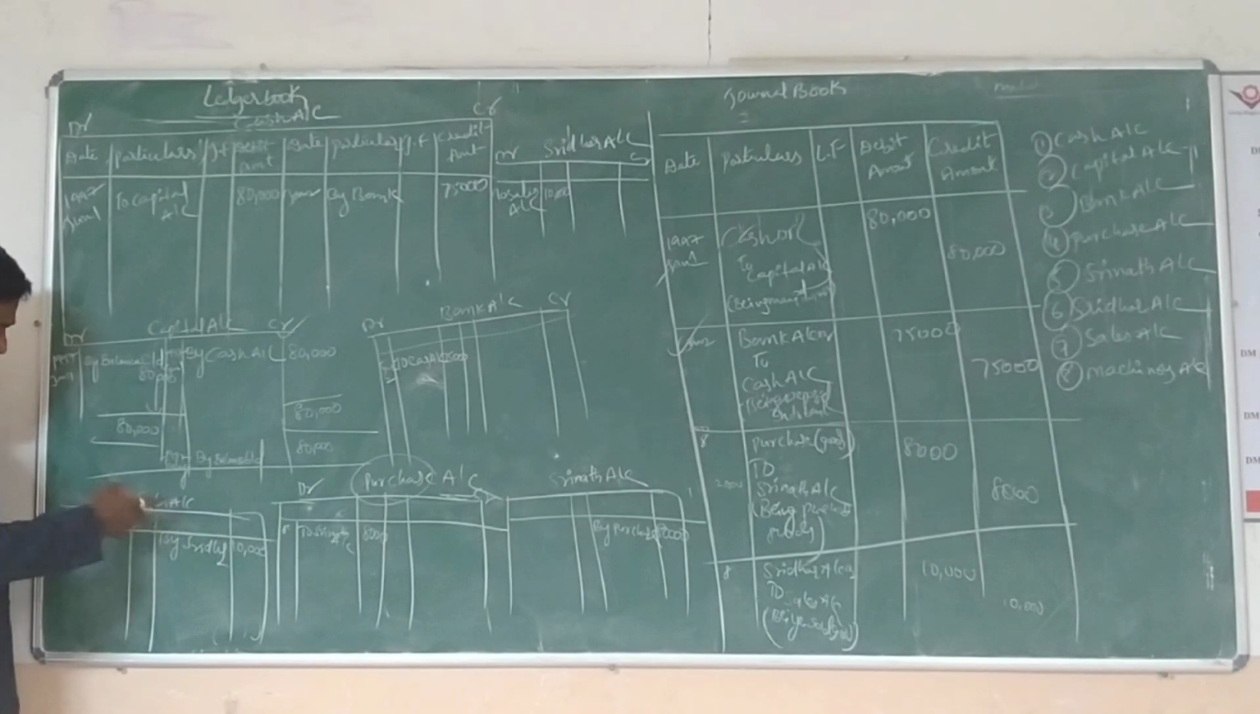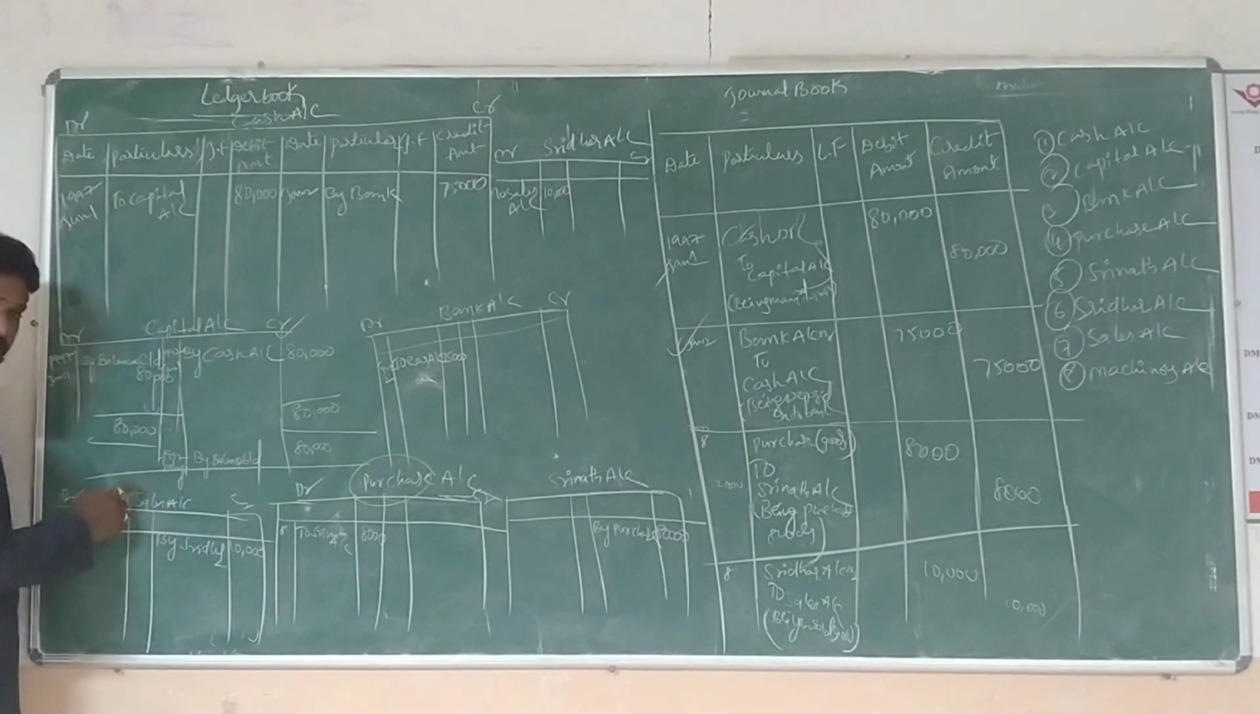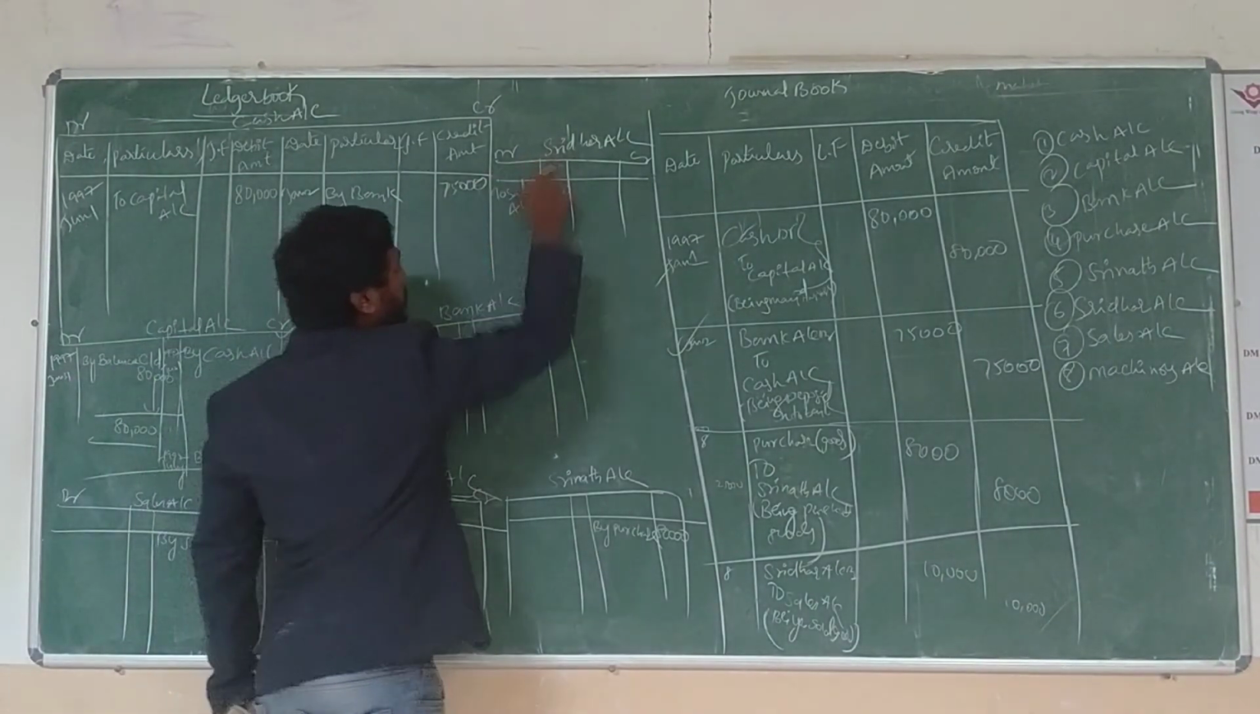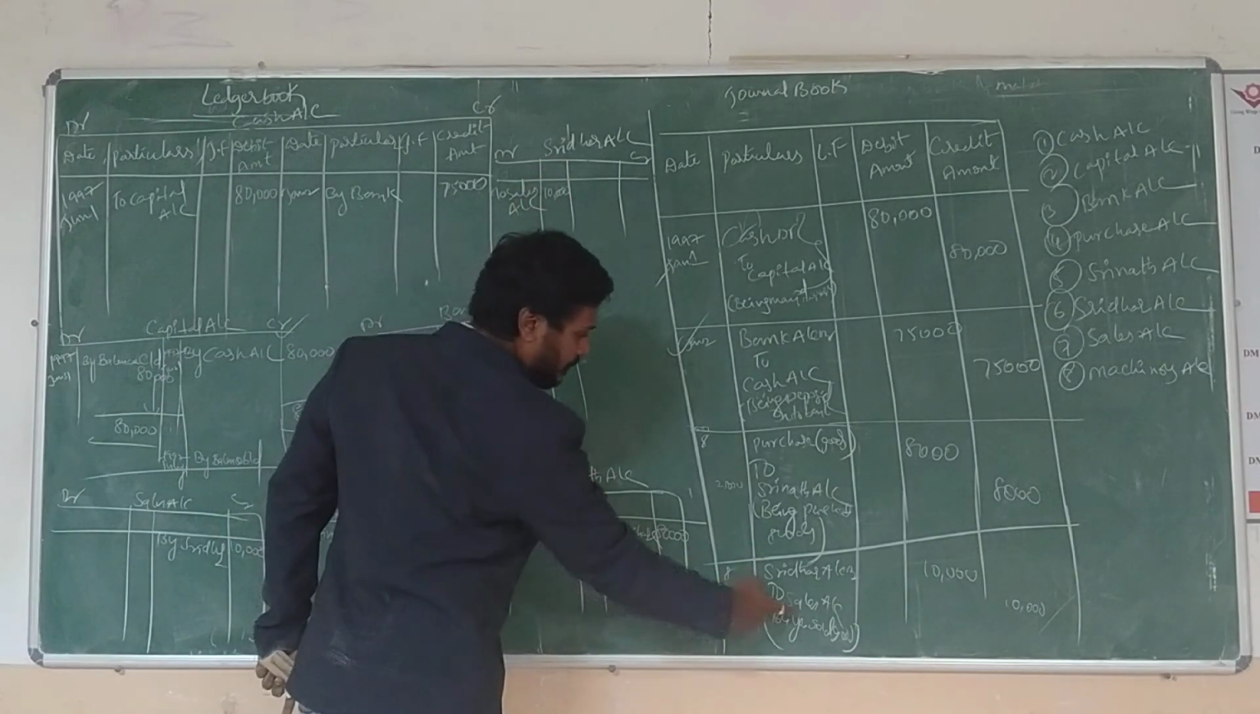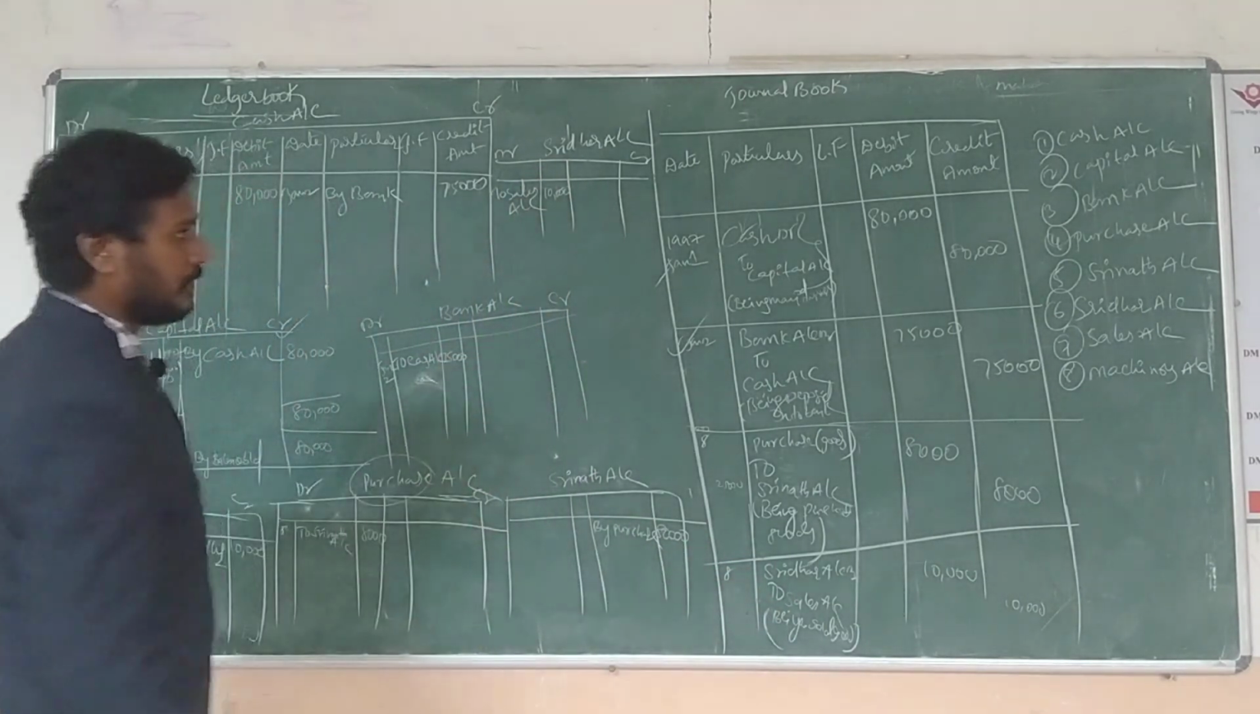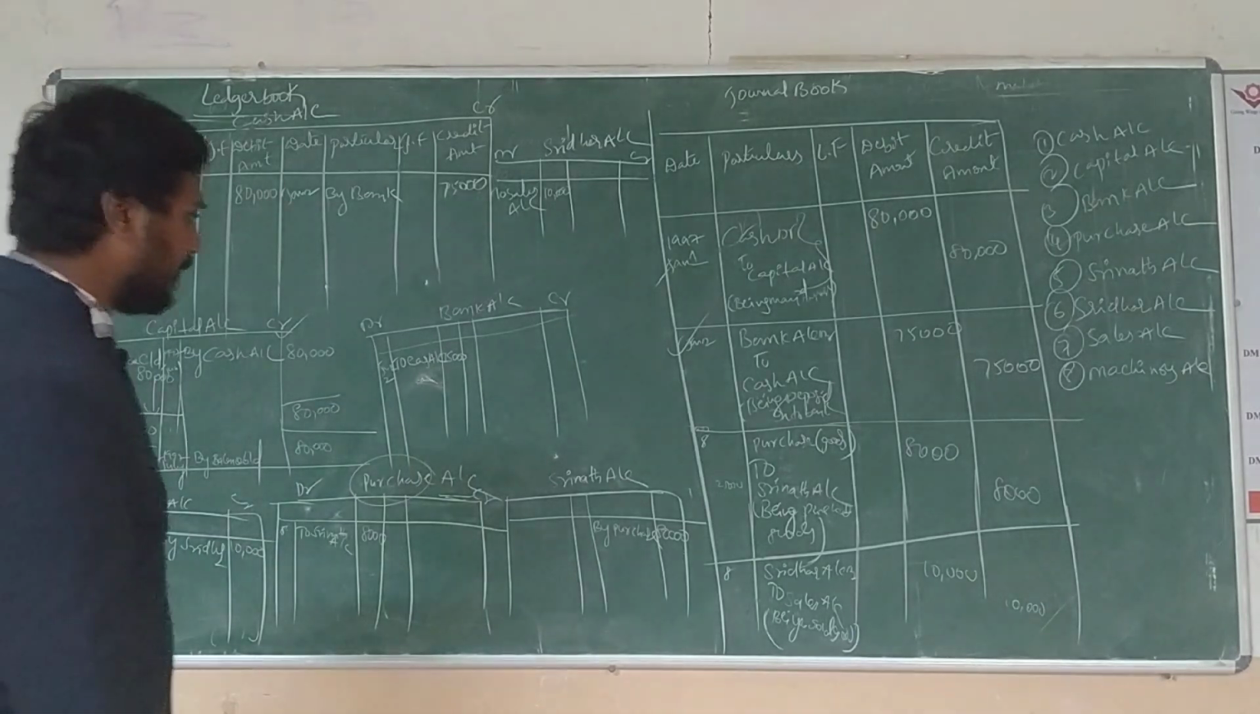Now, what is the transaction? Sridhar account debit to sales account. Clear? Next, sales account again. Sales account. What is the transaction?